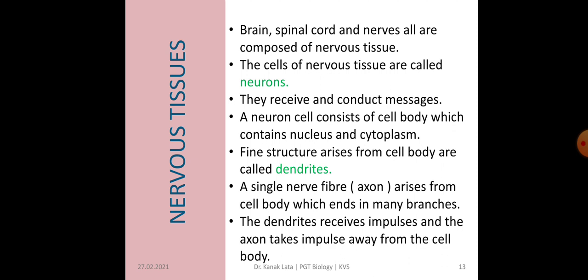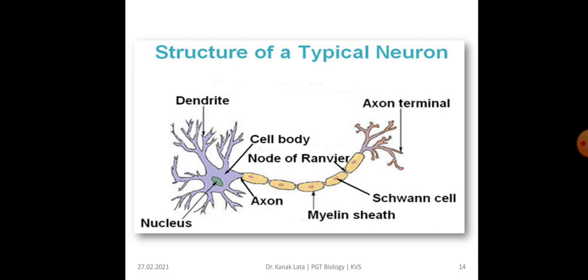The function of dendrites is to receive stimulus, that is, to receive impulses, and the axon takes impulses away from the cell body. This means from the dendrite the impulses or messages come into the cyton, and from the cyton they pass into the axon. Here is the structure of a typical neuron. You can see here the dendrite, cell body, axon, axon terminal, etc.